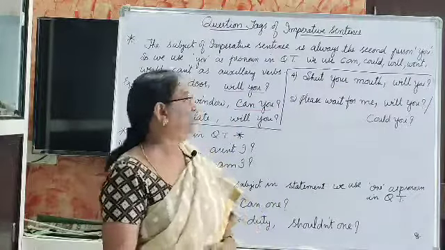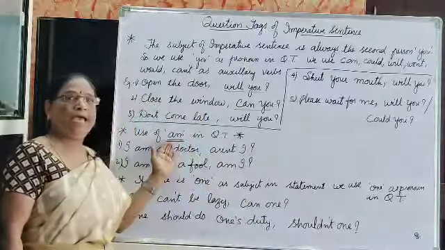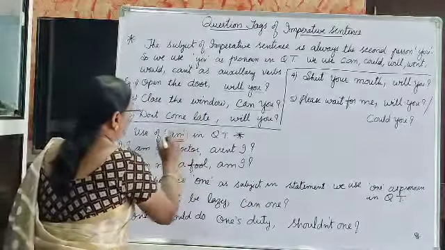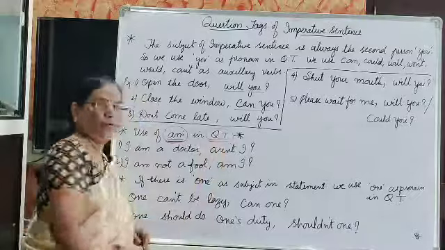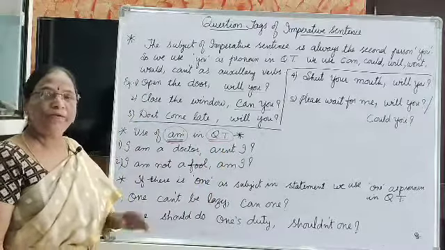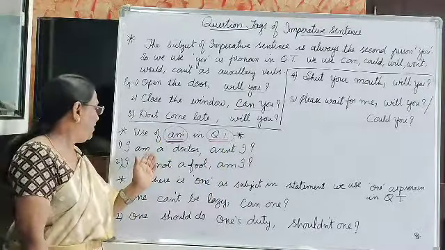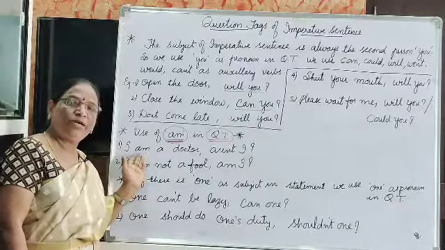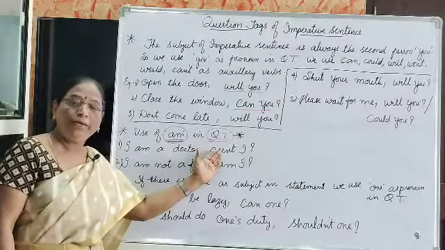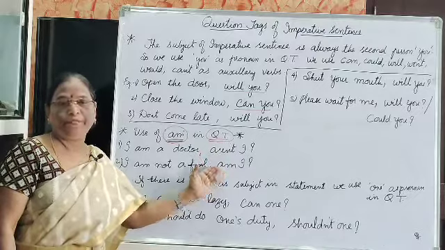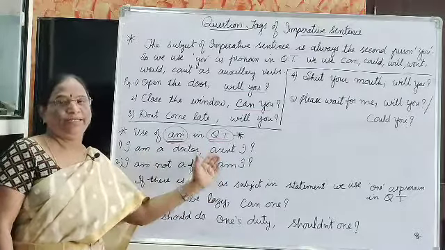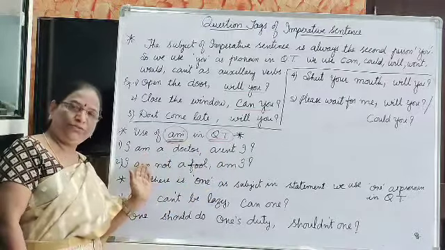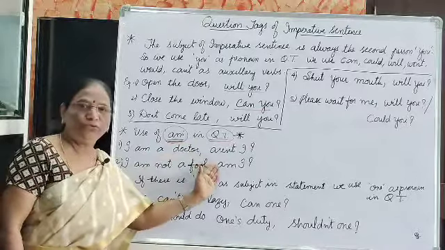Now next is the use of am in question tags. Actually we depend upon the helping verbs or auxiliary verbs to form a question tag. If the statement is positive, we write a negative tag. If it is a negative statement, we write a positive question tag.